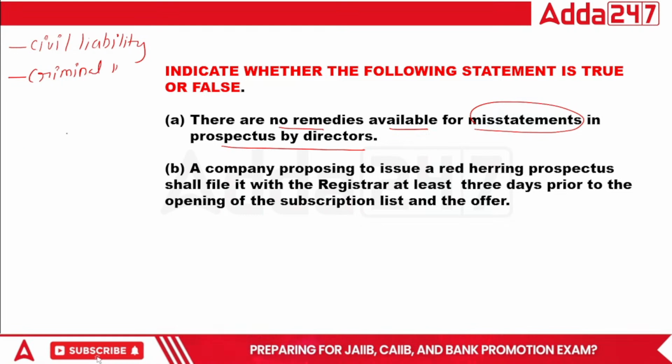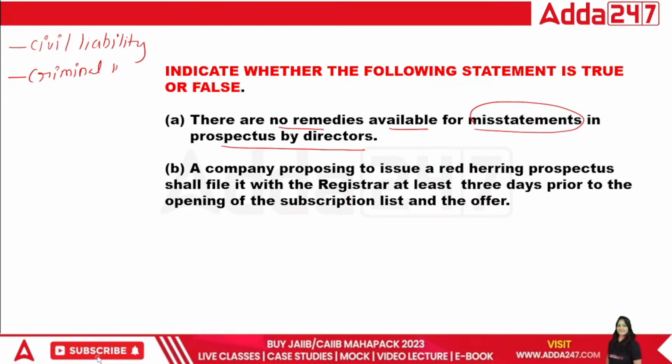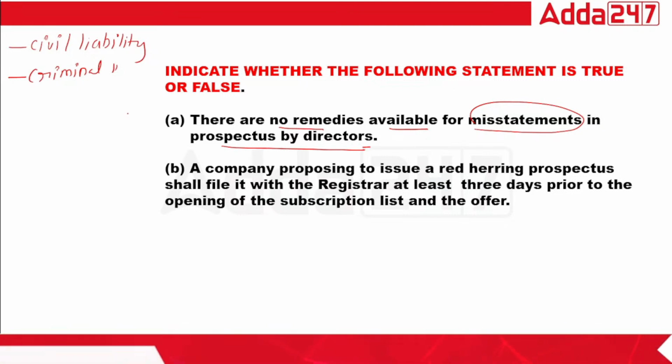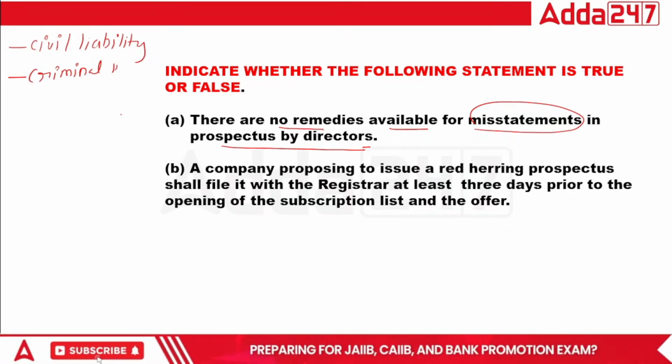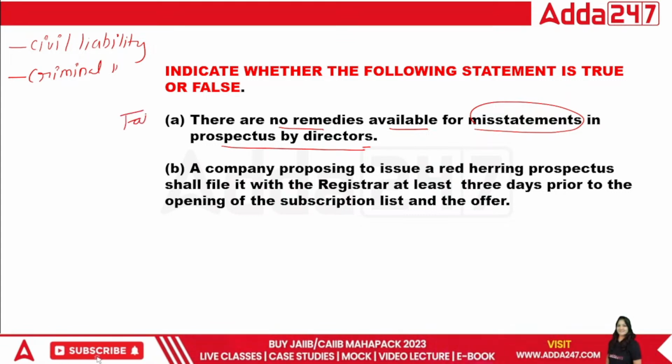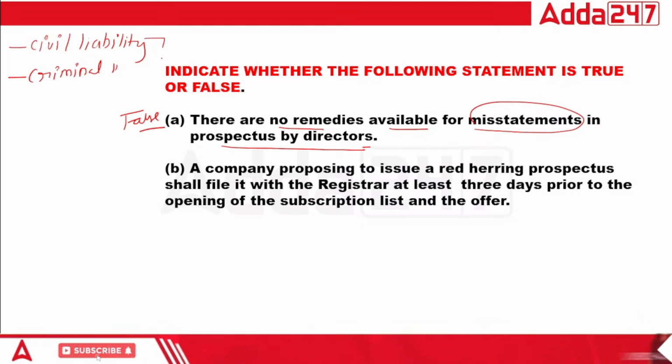So no remedy available for misstatement of prospectus by director, that is a true statement. The answer is absolutely no. That is false, because the liabilities are there.